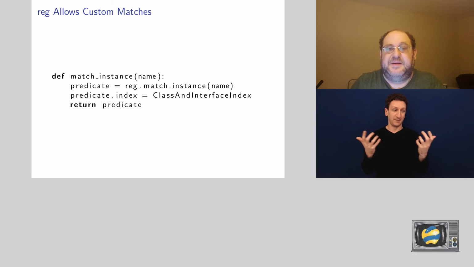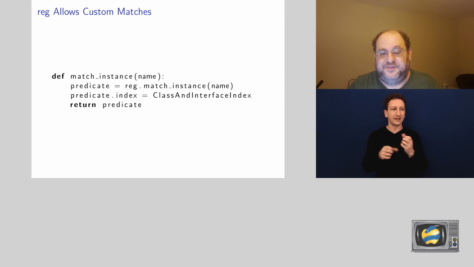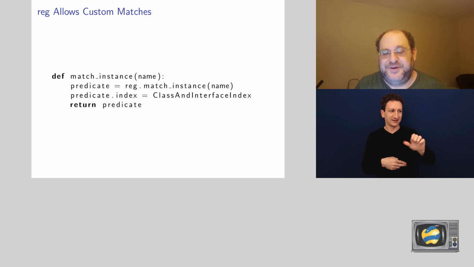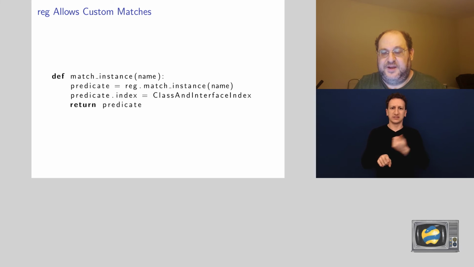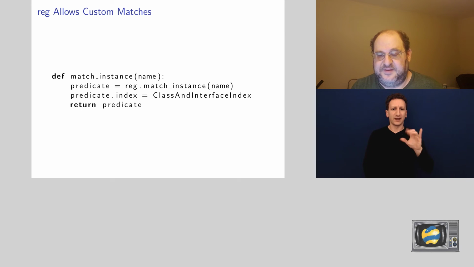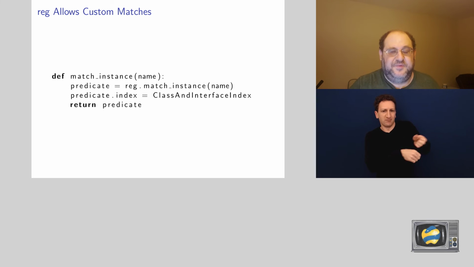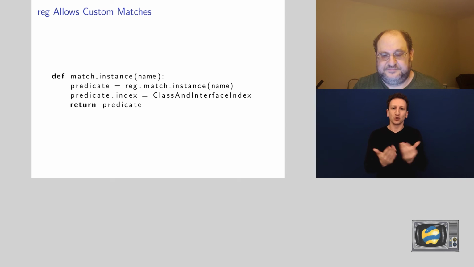Unfortunately, the match index by itself already makes a class.interface index. Not to worry, we define our own match instance that gets a predicate for match instance and overrides the class in interface index and returns a new predicate. It looks nice so far.